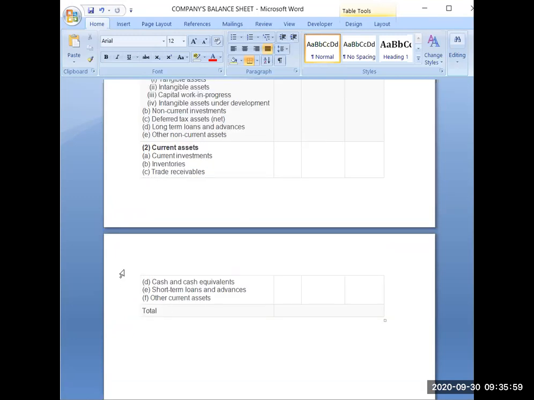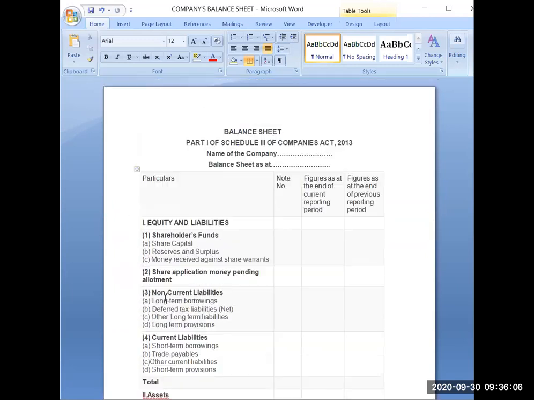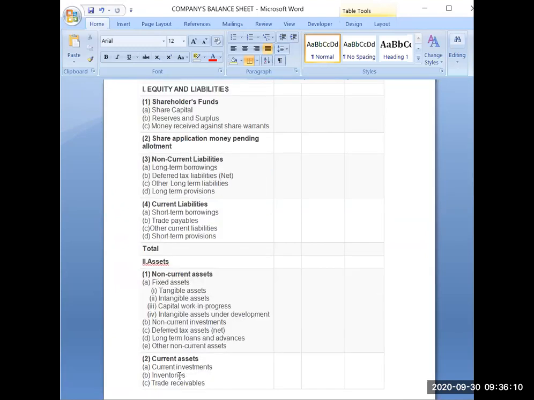If you focus on this part of the balance sheet for 5 minutes, you will be able to learn all these, and this way you will be learning the whole balance sheet. Once it is learned, then you can move to the next part, which we are going to discuss in the next period: the detailed contents of each subheading of this balance sheet.